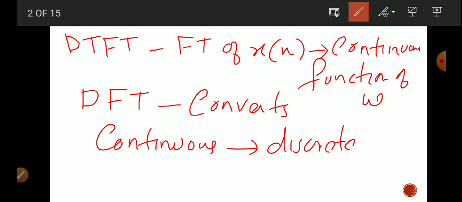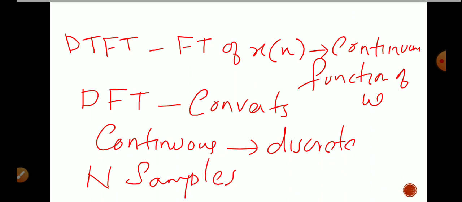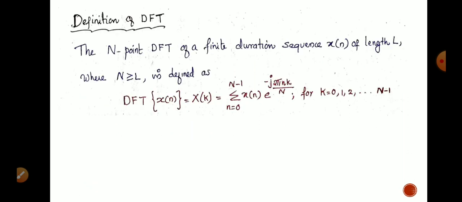Here we are performing the discrete Fourier transform at particular intervals. So, these particular intervals are N samples. At N samples, we are performing the discrete Fourier transform. Let us move to the definition of DFT.